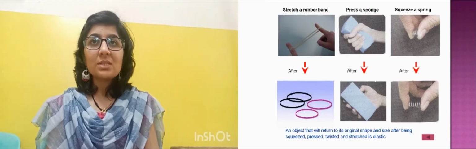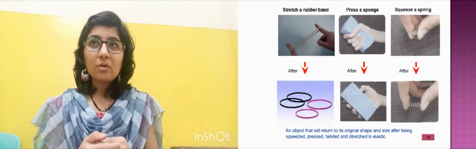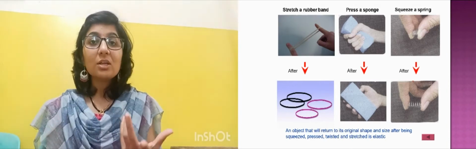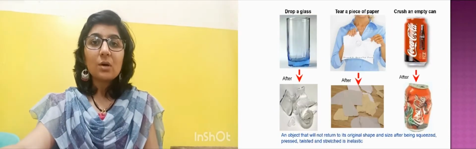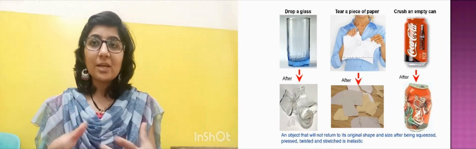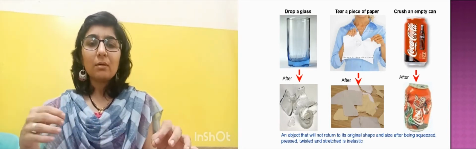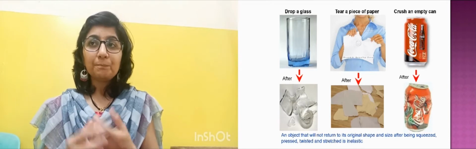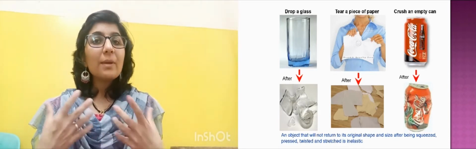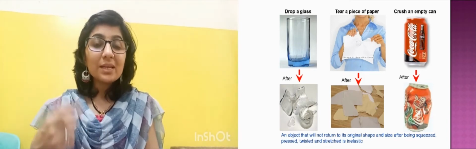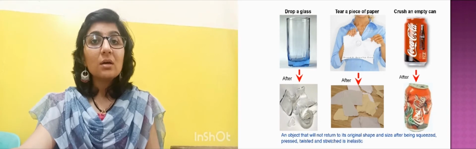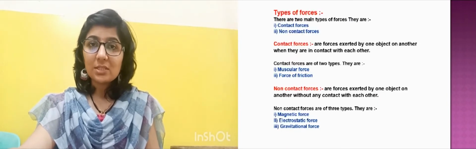So you can see when you stretch a rubber band, or when you press a sponge, or when you squeeze a spring, you are changing the shape, right? So this is how force acts. Then if you drop a glass, it will break into pieces. You are tearing a paper, or you crumple an empty can. So what is all this? You are actually applying force on it. So that is bringing a change in the object. So force brings a change in the object, we can see, right?